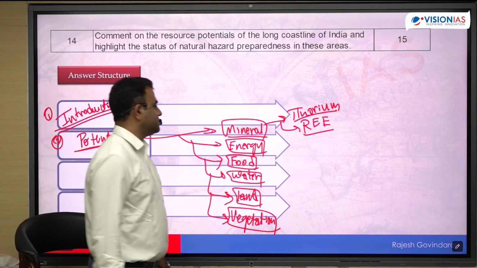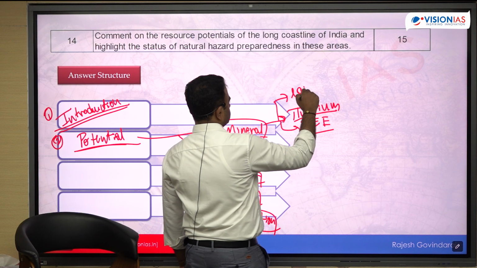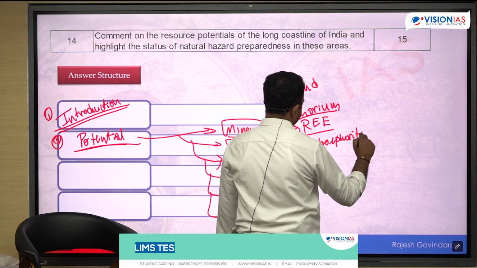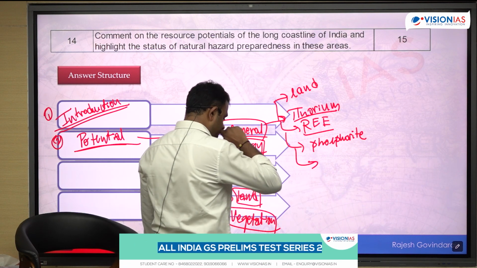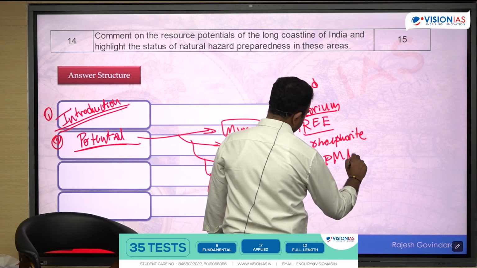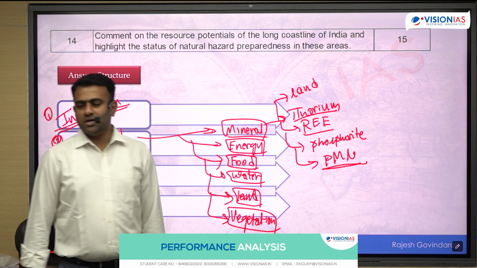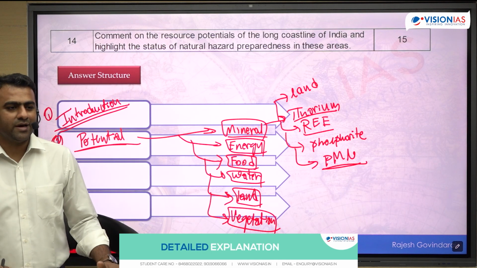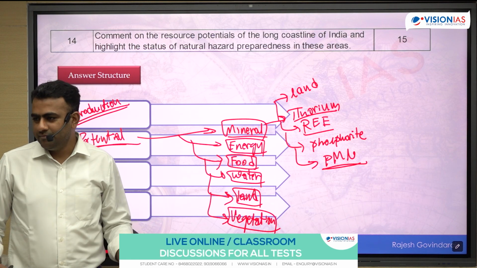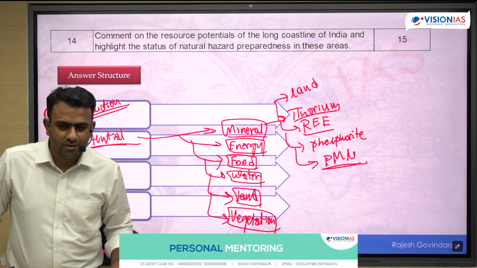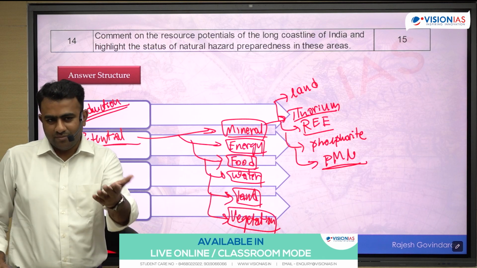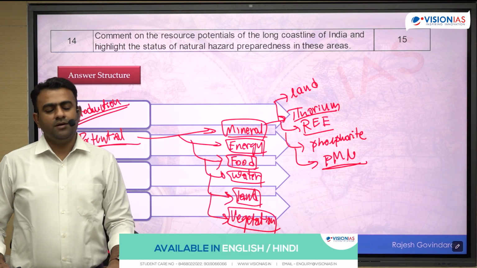Other than this, any other minerals? Phosphorites. And if you go slightly deeper into the oceans, you will find polymetallic nodules. So these nodules are found within the exclusive economic zone of India, which can be used by India, right? Exclusive economic zone में मिलता है. So in the Arabian Sea as well as the Andaman Sea, in some parts you will find them. Of course, they are more widely, abundantly available in the Central Indian Ocean, जिसके वजह से हमने Deep Ocean Mission शुरू किया है, right?